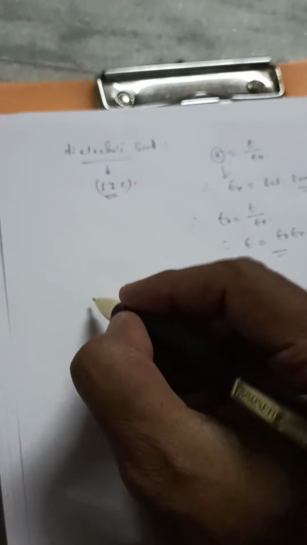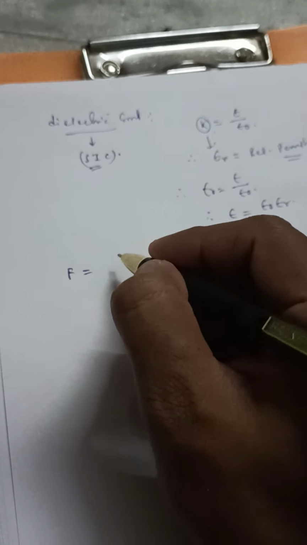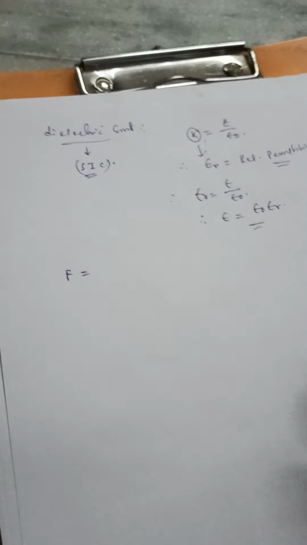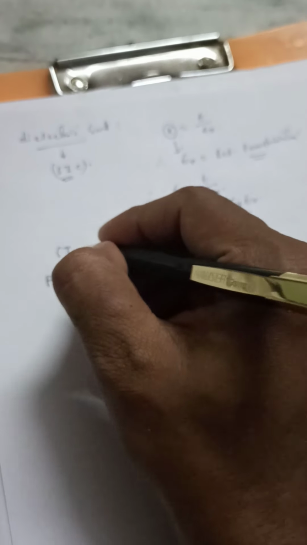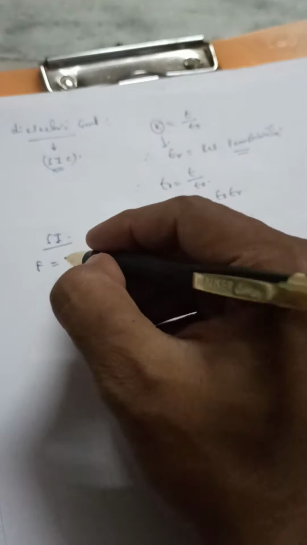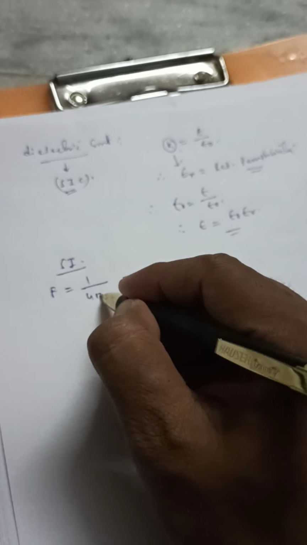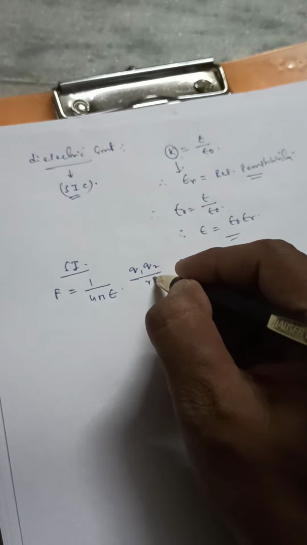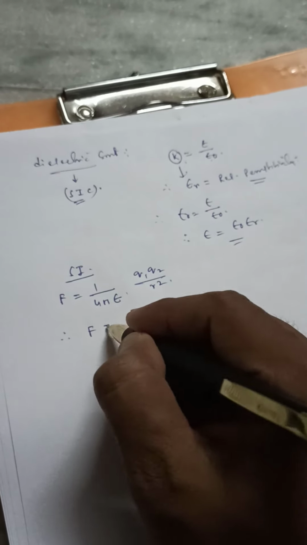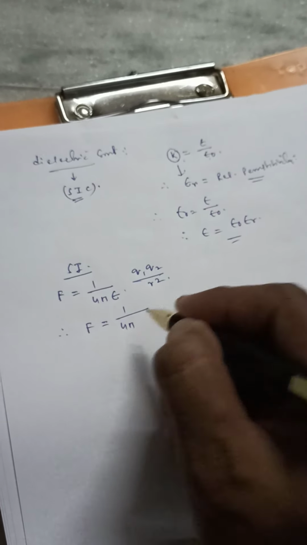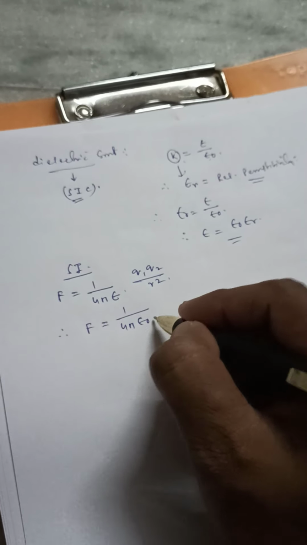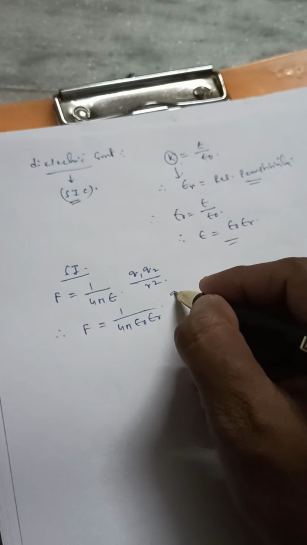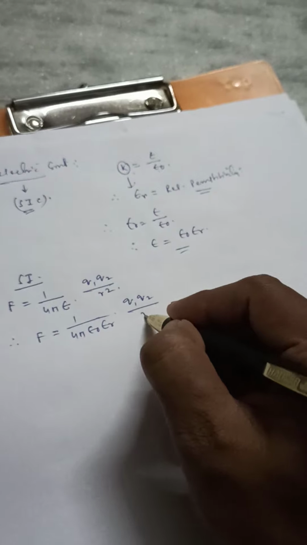So suppose if I write the Coulomb's law for any medium in SI, which is not air medium, then it will be 1 by 4 pi epsilon q1 q2 by r square, and from here if I replace the value of epsilon, it is epsilon 0 into epsilon r into q1 q2 by r square.